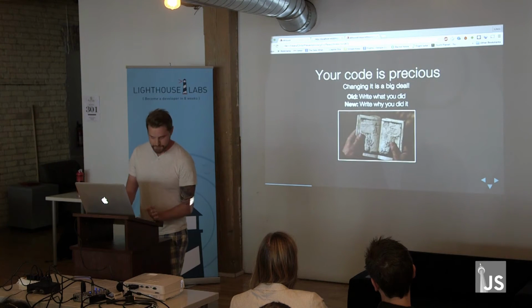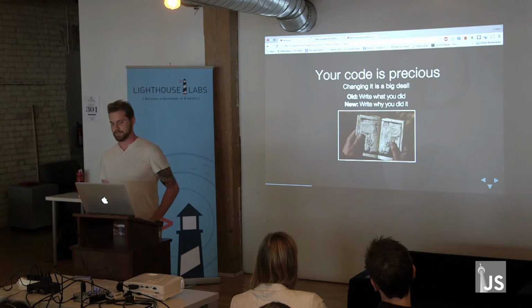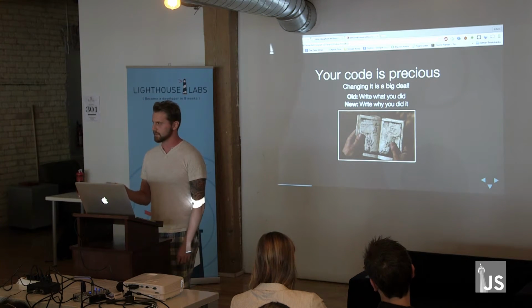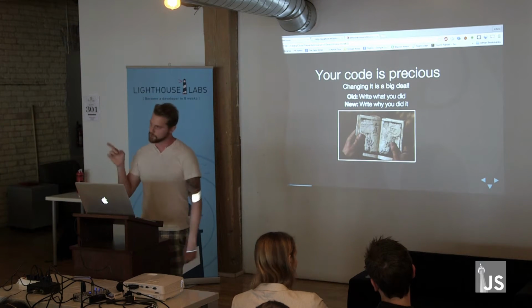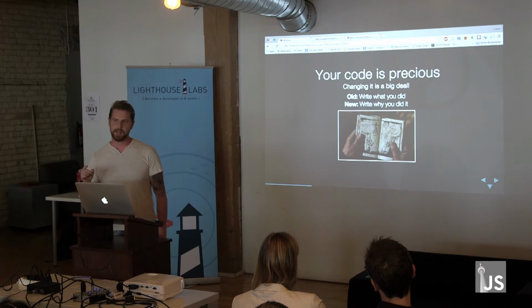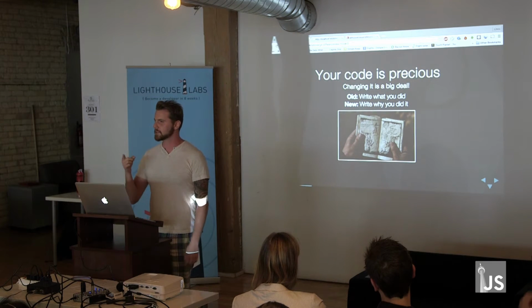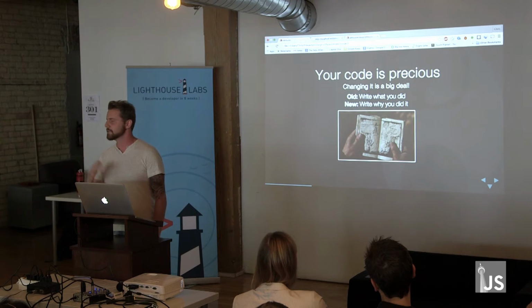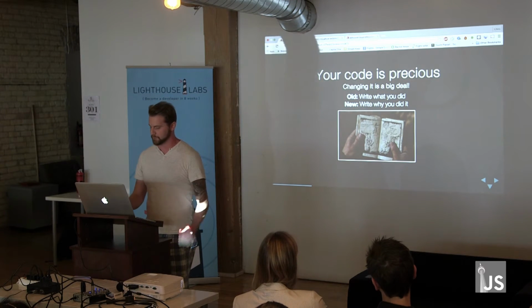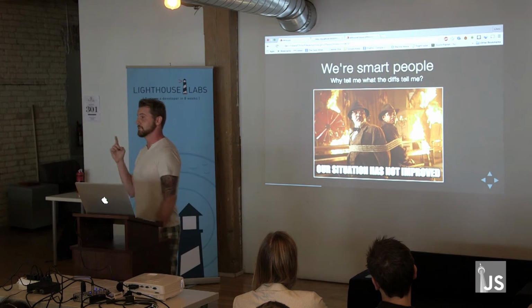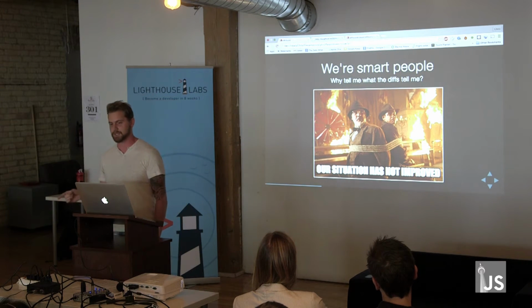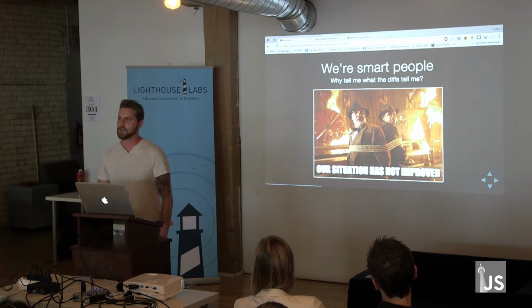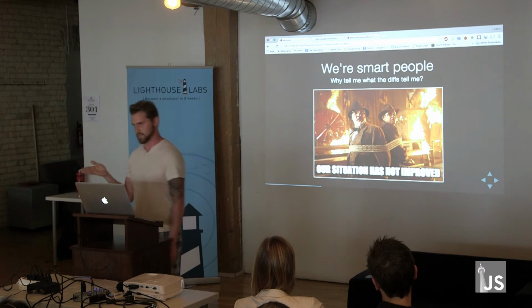So going with the very first rule of write what you did, I'm saying your code is a precious thing. Every time you change your code, it's a big deal. Every time you make a commit, you're either making your code worse or you're making your code better. So instead of telling me what you did, I'm saying you should tell me why you did it. And the reason for this is extremely simple. We're all very smart people, and there's no reason why you should be telling me what I can already see from the diffs in the commit. Tell me why you did something so that I can understand why this commit is happening.